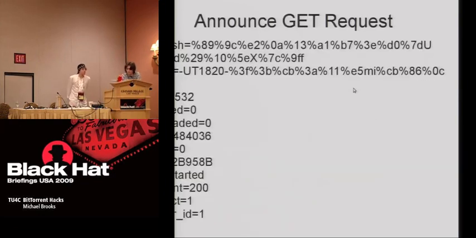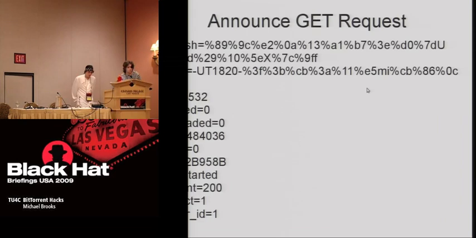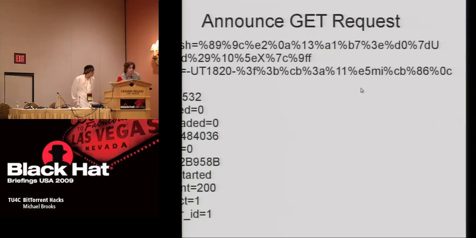Next, your BitTorrent client sends an announce request to the tracker. The announce request sends more information about your client. For instance, in this announce request, the event is started and 0 bytes have been uploaded and downloaded. The announce request also specifies the peer ID of the client, which uniquely identifies the client. Also notice the port number, which the tracker will use when identifying this client in the announce response.